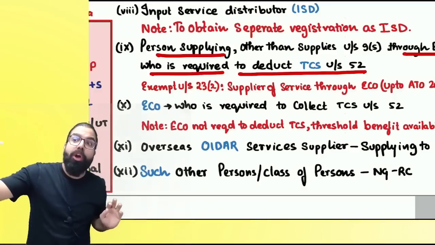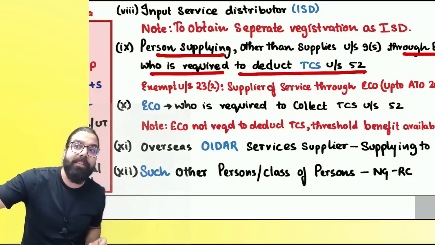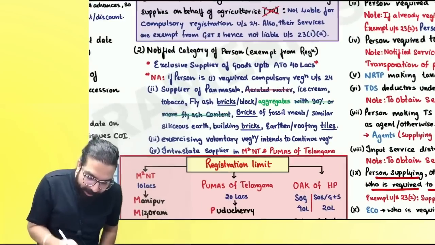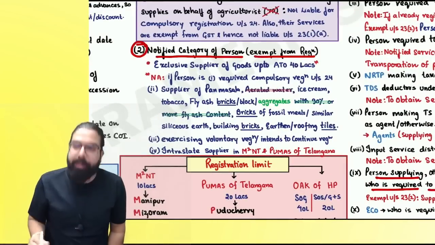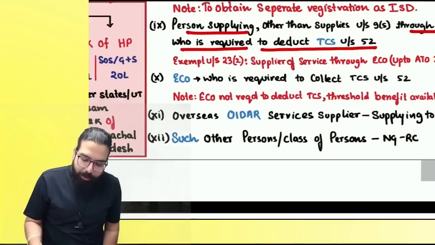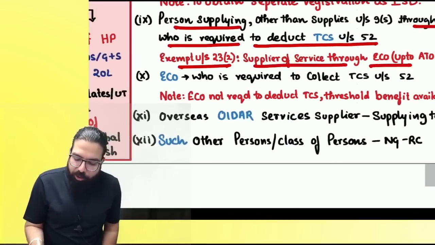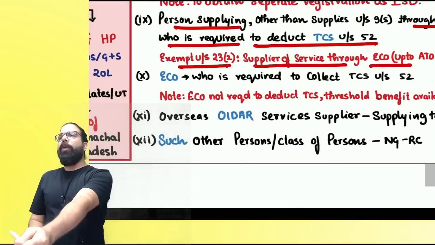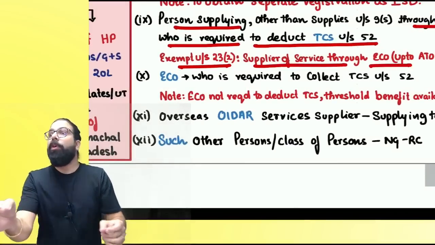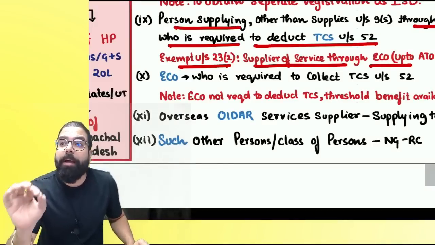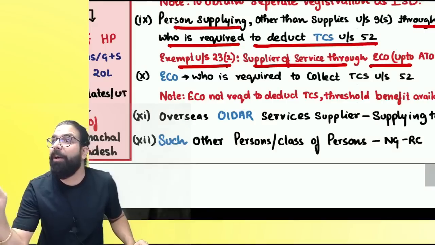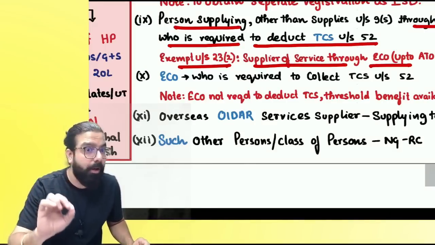So if you are supplying goods, only then compulsory registration. For services, section number 23(2) has been used, and they have notified the category of person who is exempted from registration. The government went ahead and told that suppliers of service through e-commerce are exempted up to 20 lakh or 10 lakh. If you are supplying goods, you are required compulsory registration. Supplier of service is exempted up to 20 lakh or 10 lakh.